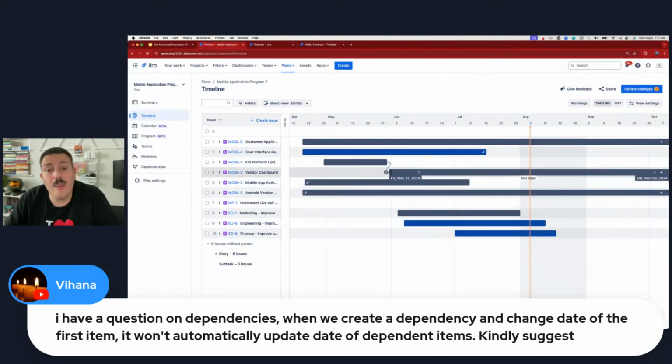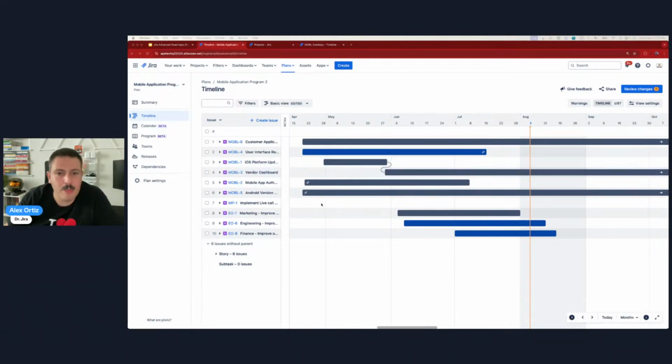But unfortunately, Vihan, right now, this red line, the fact that it's red, is the only indicator that we get that triggers us as the project manager to go, I've got to push my dates out manually. So unfortunately, it is a manual move, but hopefully Atlassian one day will get that fixed. So sorry, that's as best as I can give you.